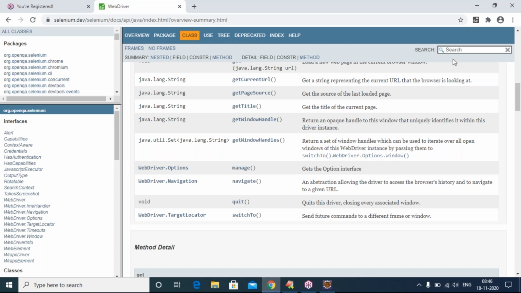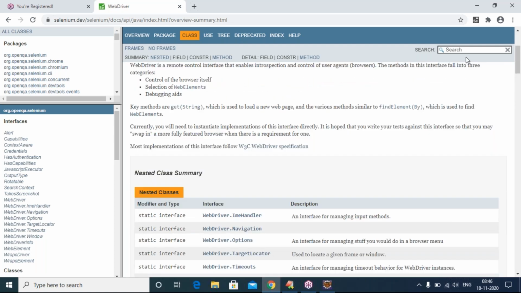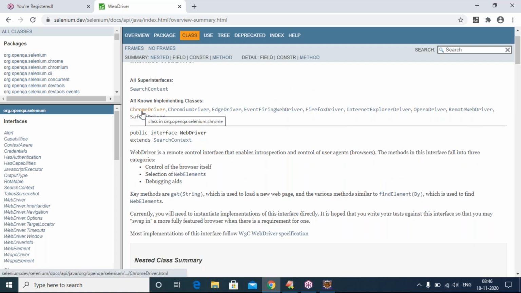See, WebDriver is an interface. I am not able to create an object. So what to do? Very good. Here, which classes are the implemented classes? ChromeDriver is one class, FirefoxDriver.